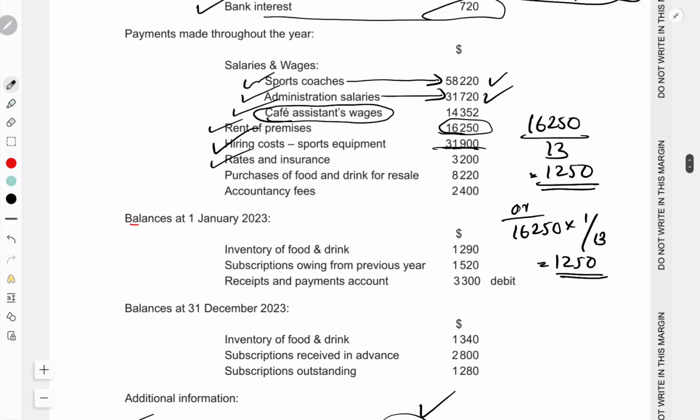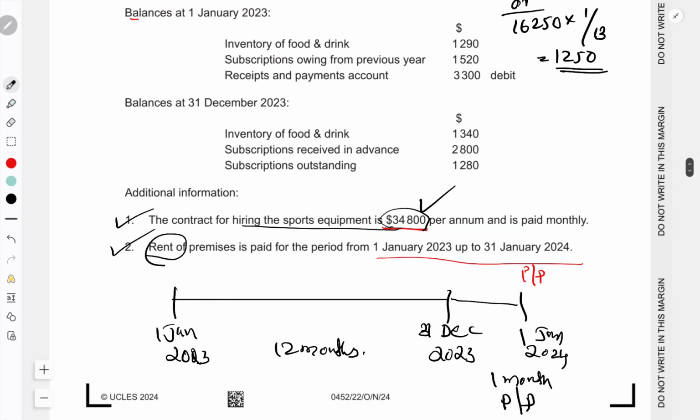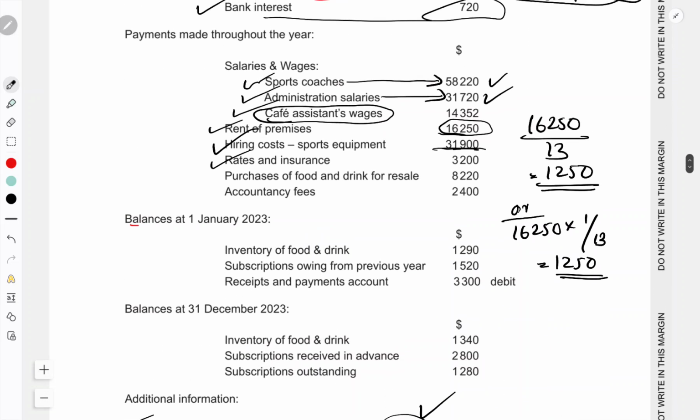Next is rates and insurance. Is there any adjustment for rates and insurance? No, right? So rates and insurance is 3,200. Apart from that, we already took the cafe's income statement, so we will not take it here. And accountancy fees also 2,400.